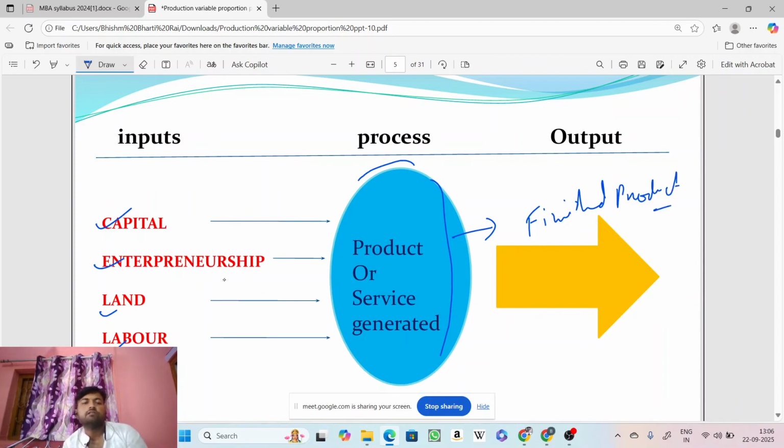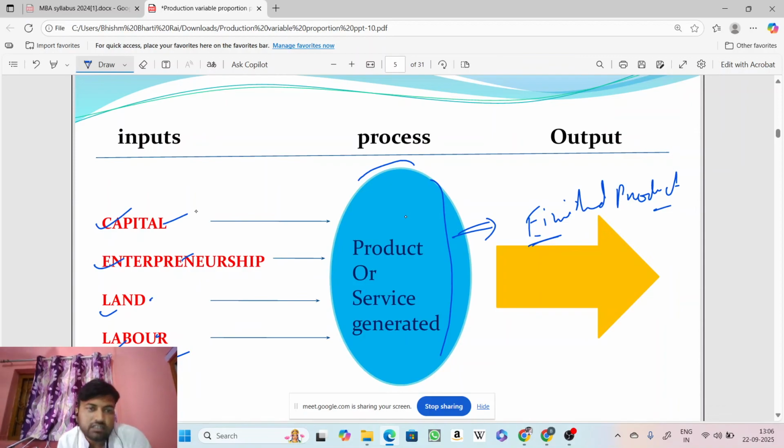So what we are seeing is that capital, entrepreneur, land and labor come together to give an output, and that output is the finished product. Now, one must understand the function of each one of them. We'll be discussing this right now.